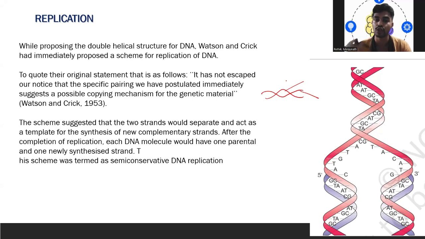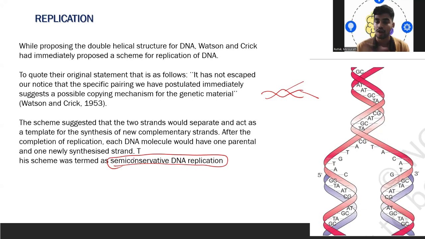Each DNA molecule would have one parental strand, that is the original strand, and another strand which is the newly synthesized strand, synthesized from the parental strand. So this scheme was termed as what? Semi-conservative DNA replication. Semi is nothing but half, half conservation.